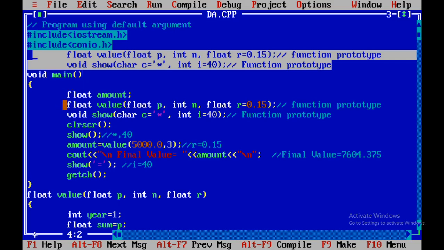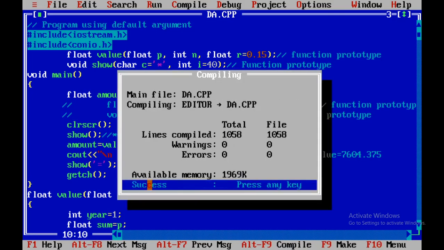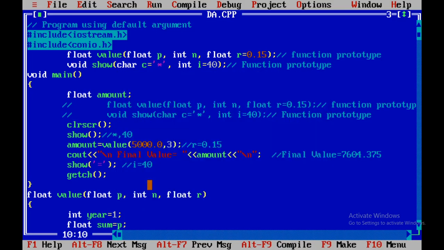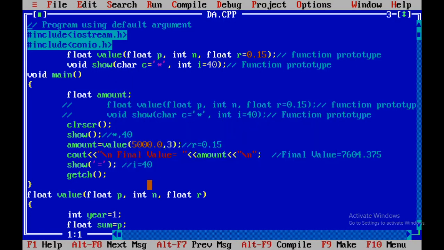And here I do comment now, because otherwise it will be considered a redeclaration. So even though I am specifying the prototype over here, the remaining code is the same. I save this. Still it is acceptable. There is no change in output also. So I again make it original.